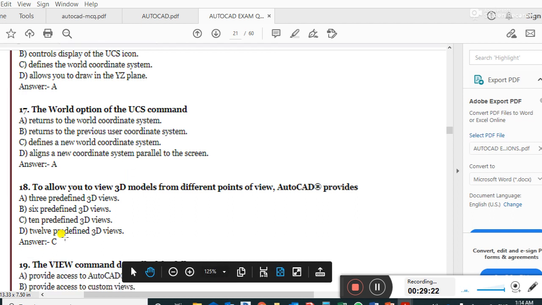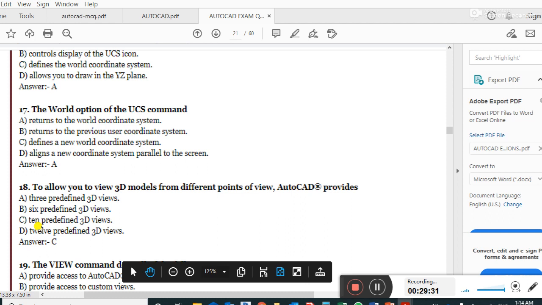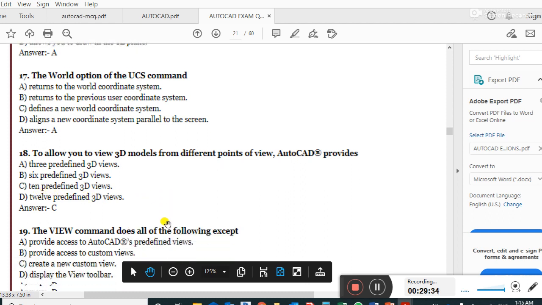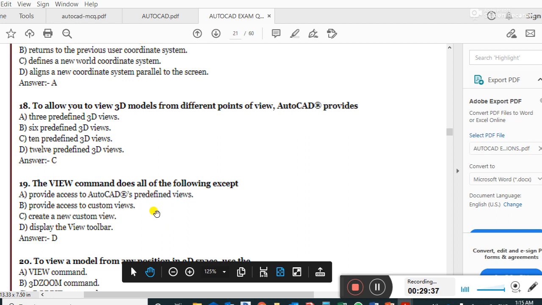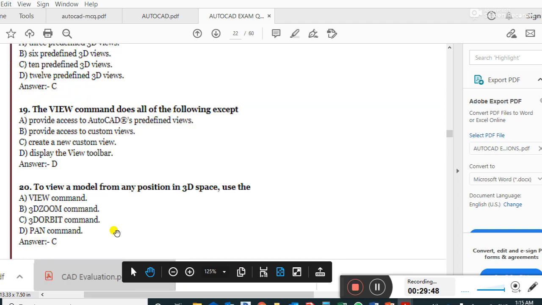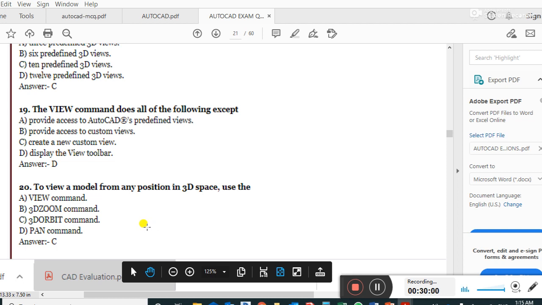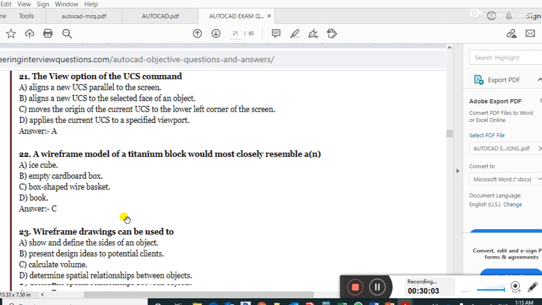To allow you to view 3D from different points of view, AutoCAD provides 10 predefined 3D views. Right answer. The view command does all of the following except display the view toolbar is the right answer. To view a model from any position in 3D space, use the 3D orbit command. Right answer.